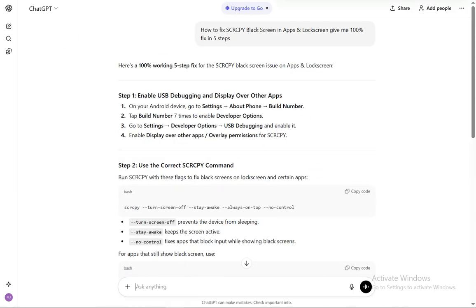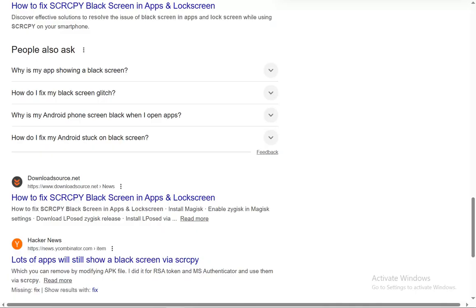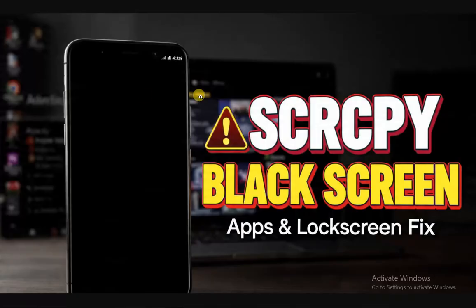After this, SCRCPY shows the device correctly, apps and lock screen display properly, and black screen issues disappear. Many viewers on Rexist already fixed SCRCPY black screen using this exact trick.